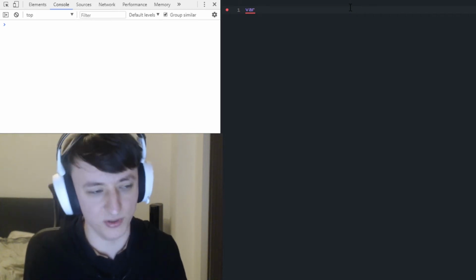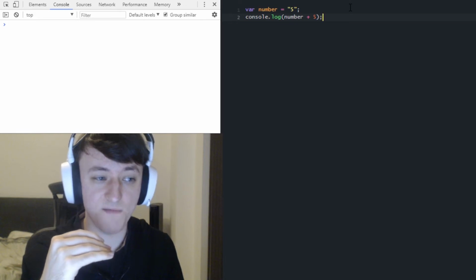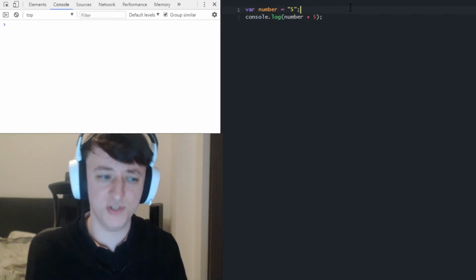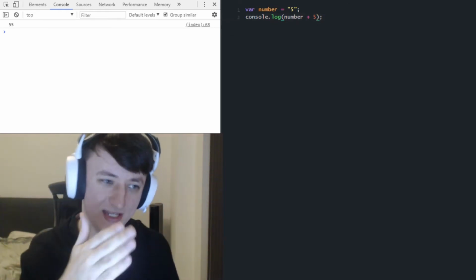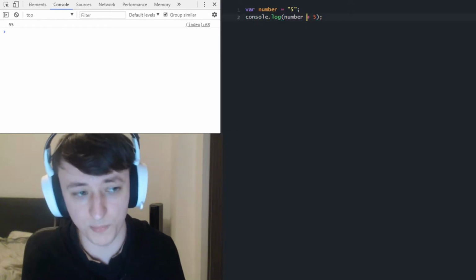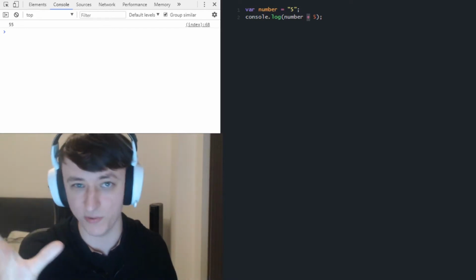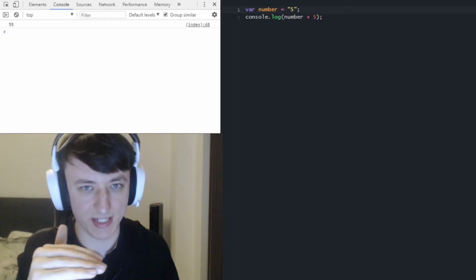So for example, here we have a number variable and we've assigned it 5, but we've assigned it as a string. And when we try and add 5, as I'm sure everybody is fully aware, we get 55 because it is just adding those two together. It's concatenating them. This plus operator just believes that it is trying to add 2 strings together, and that's what it will do.